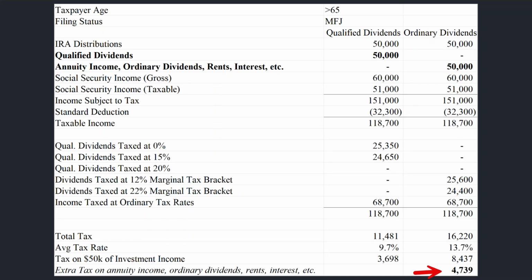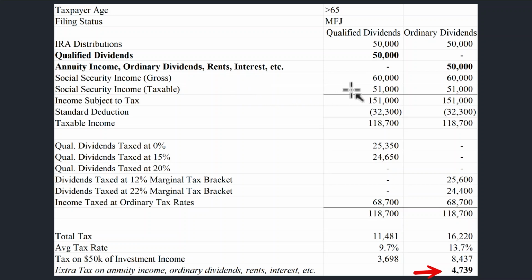Most retirees will ultimately be in this illustration example, where they have some combination of IRA distribution or 401k distribution, dividend income, annuity income, rent, interest, etc., and then Social Security. I'd also like to point out that as your income level goes up, more of your Social Security becomes taxable.